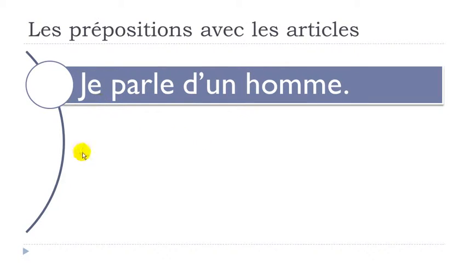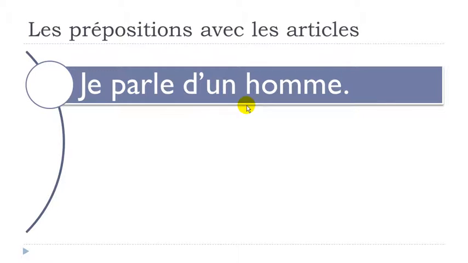All right. So here, je parle d'un homme. Normally we should have "de un homme", but as you know, we've been seeing that quite often now. It's not a new thing. Remember that the e here will disappear, and then you will put this little apostrophe, d'un homme. Okay, je parle d'un homme.